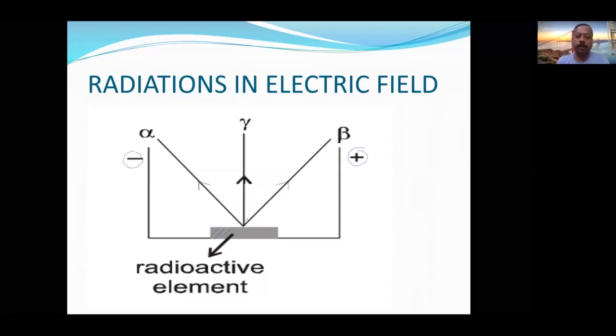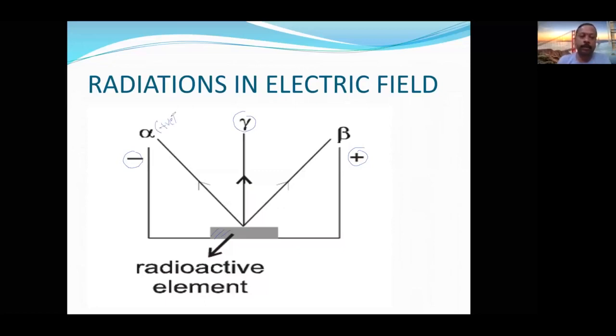The radiations which move undeflected in the electric field are gamma rays. The radiation which travels towards the negative plate is called alpha ray, which shows that alpha rays are positively charged.